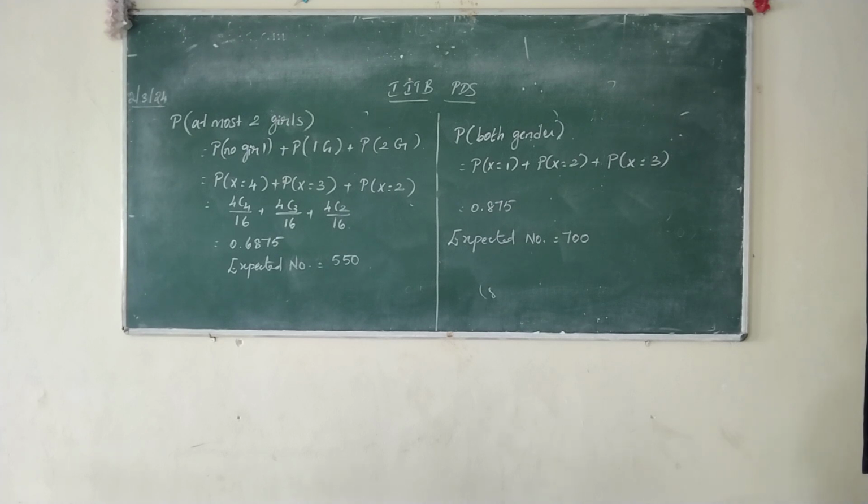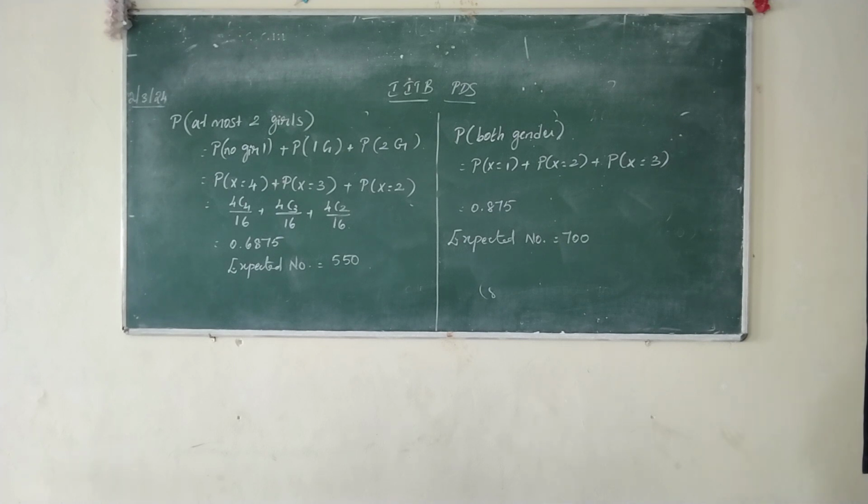5 and 6. What will be the easiest way? Complementary. 1 minus probability of x less than 3. Less than 3, what are the possible values? 0, 1, 2. Okay, solve it and give me the answer by tomorrow. Finally, I will calculate the number of times also. Okay, any doubt in a binomial distribution now?